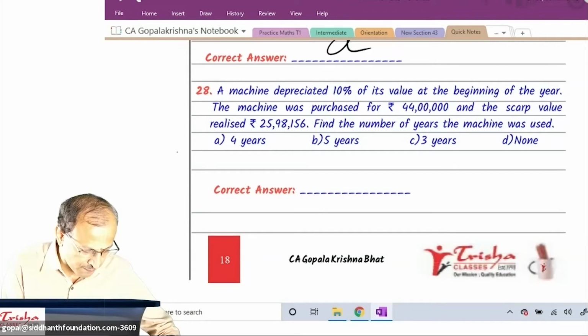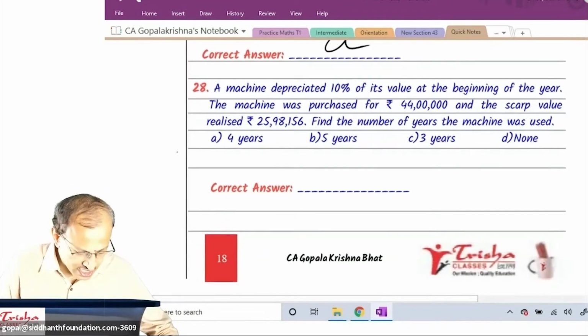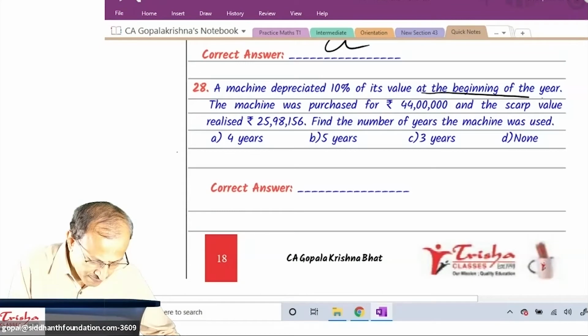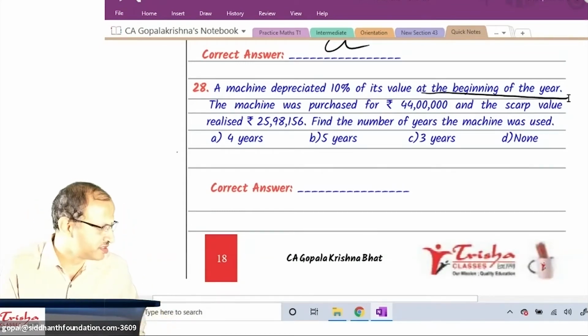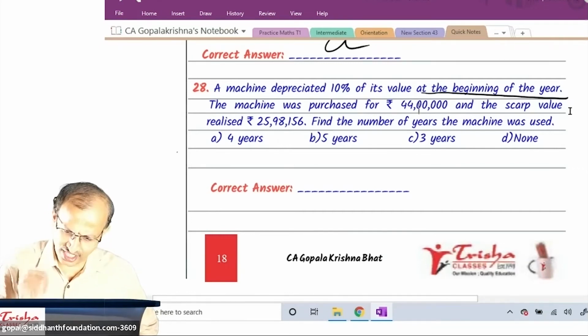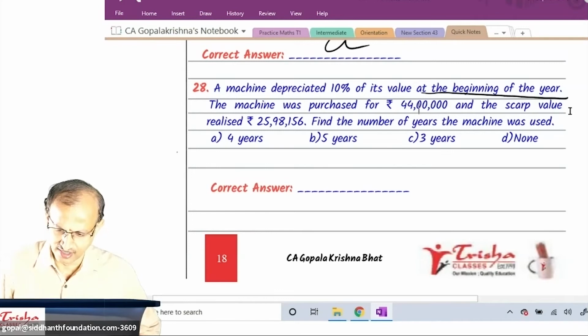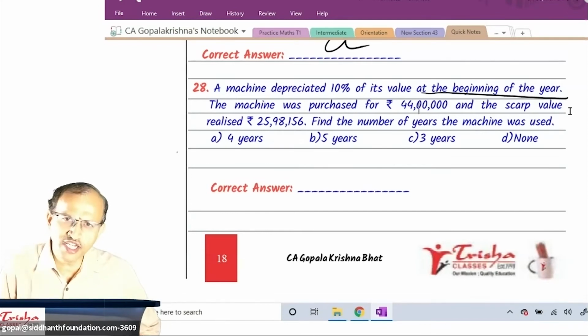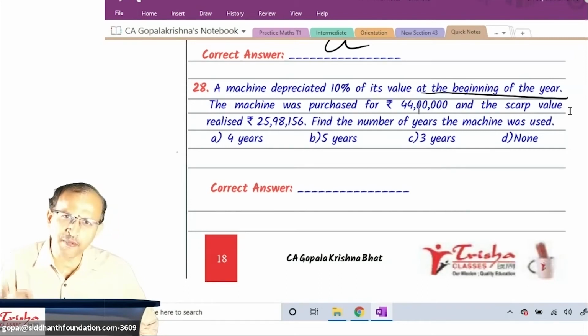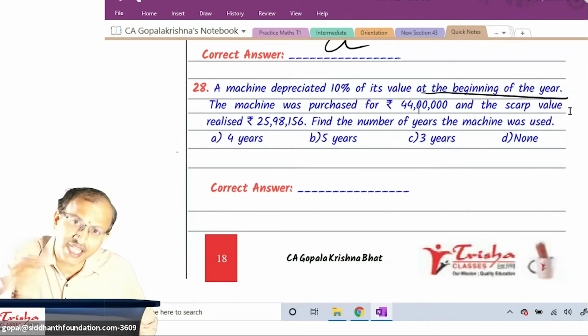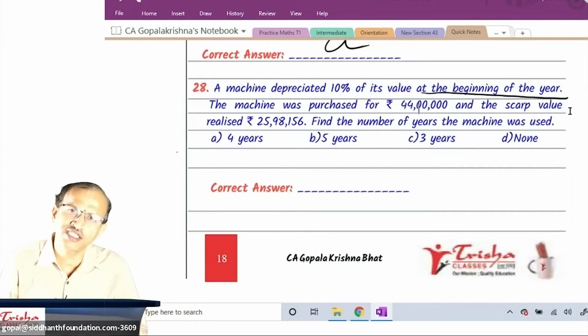The machine depreciated 10% of its value at the beginning of the year. Everyone listen to me, no one will help you in the examination. You have to read the question once again. So what is that, at the beginning of the year?